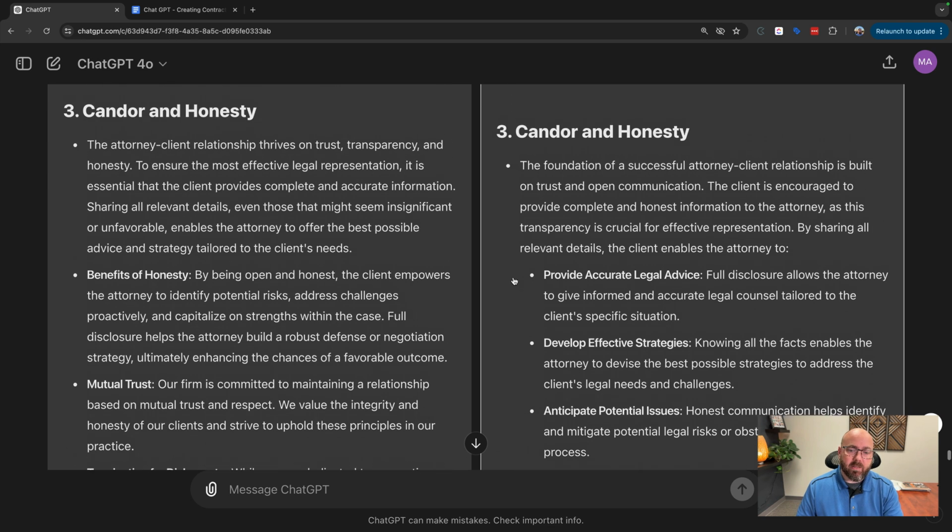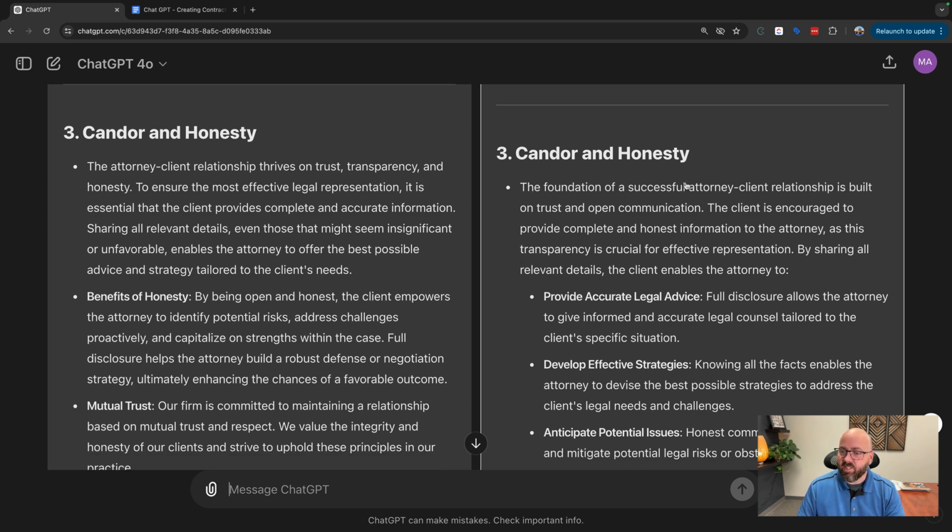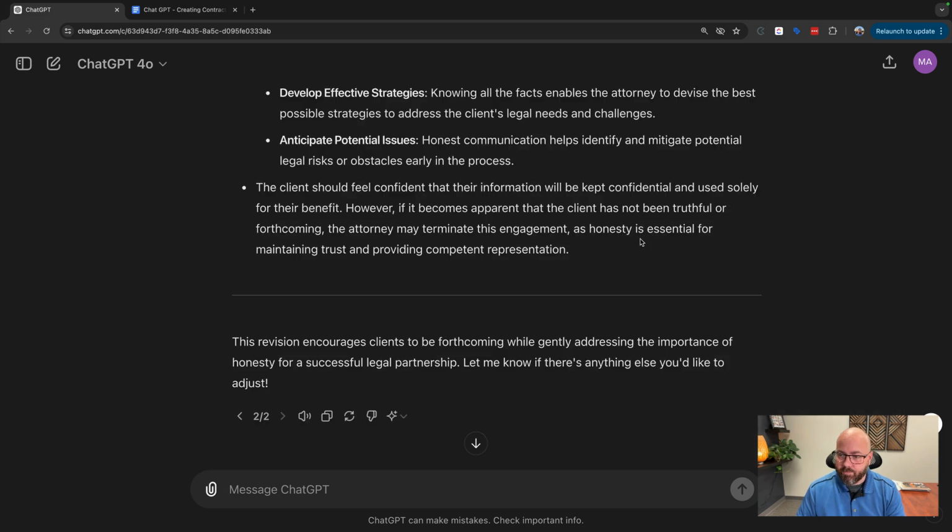So these are okay. I like this. I like the second one a little bit better, but I'm going to personally rewrite it, and say, instead of candor and honesty, maybe I'll just begin with, you can trust us. So it says the foundation is built on trust and open communication. Well, that's kind of the same thing, but we can say it in fewer words. So I'm going to pick this one.